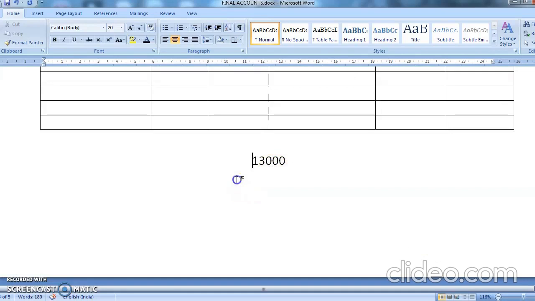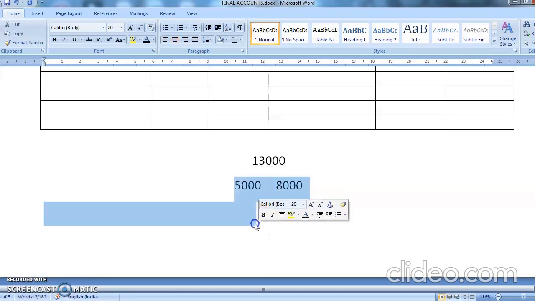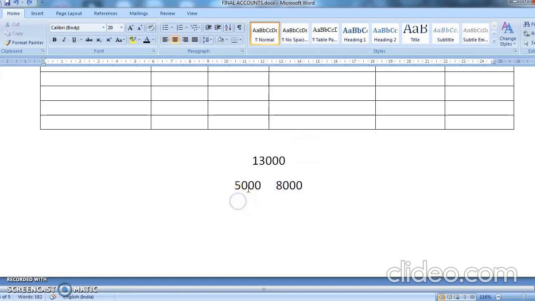Yes, one is 5,000, which is purchased newly, and the remaining is 13,000 minus 5,000, which is 8,000. This 5,000 is for how many months? This 5,000 was purchased on 1st October. 1st October means what? It's there for 6 months.